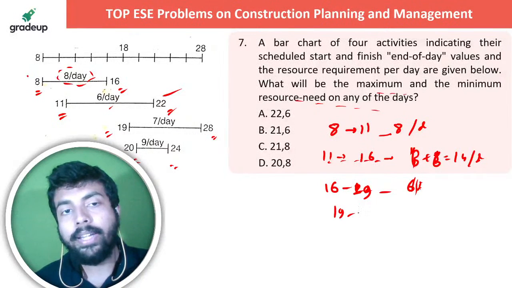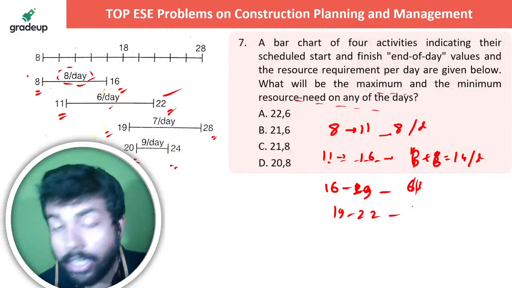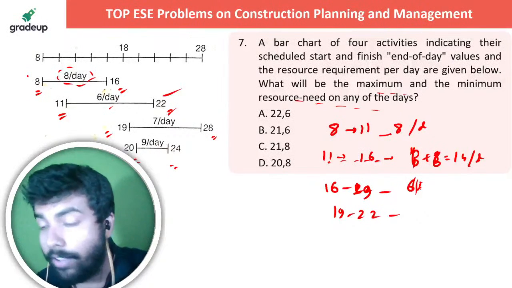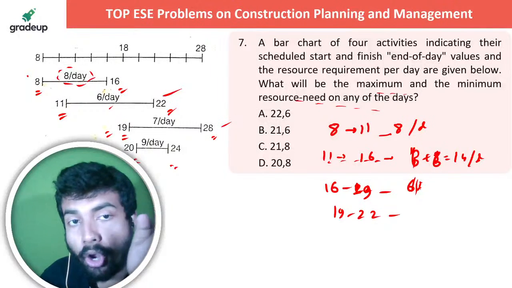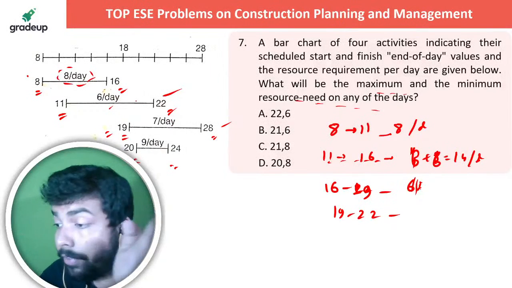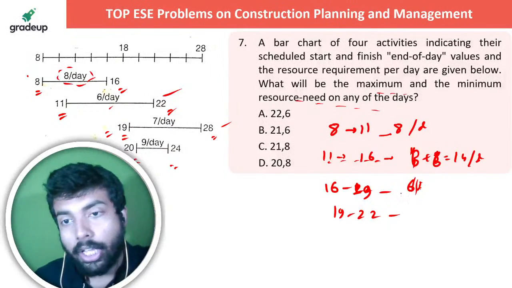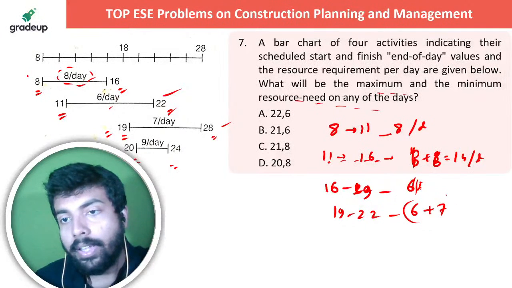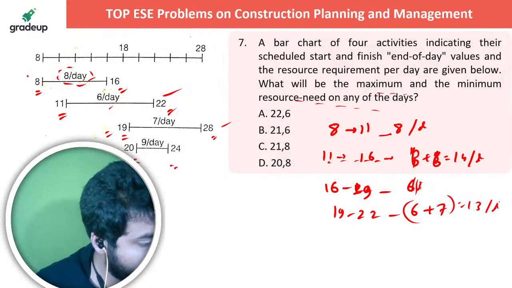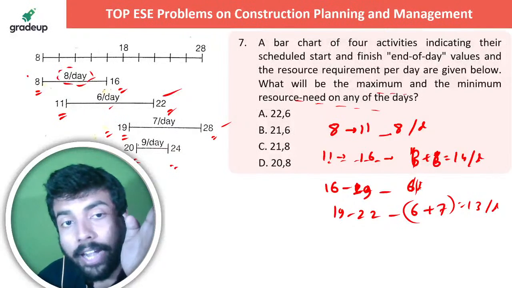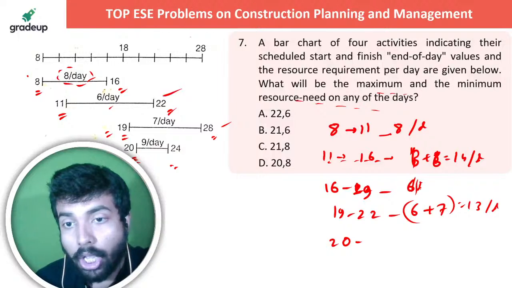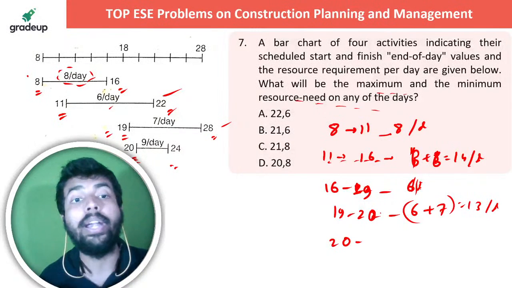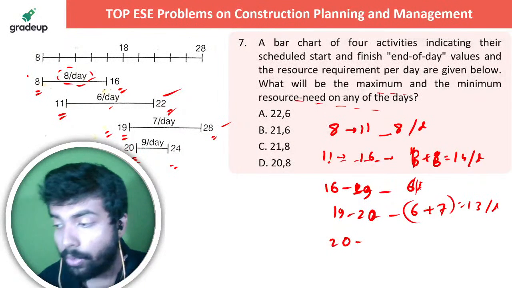after that from 19th to 22, there are 2 activities again, because from 19th the third activity already started, and the second activity did not stop yet, वो भी चल रहा है, तो 6 plus 7 that is 13 per day. After that from 20th the next activity starts. So I should say 19 to 20, क्योंकि 20 से फिर अलग से एक एक्टिविटी चालू हो गया ना.